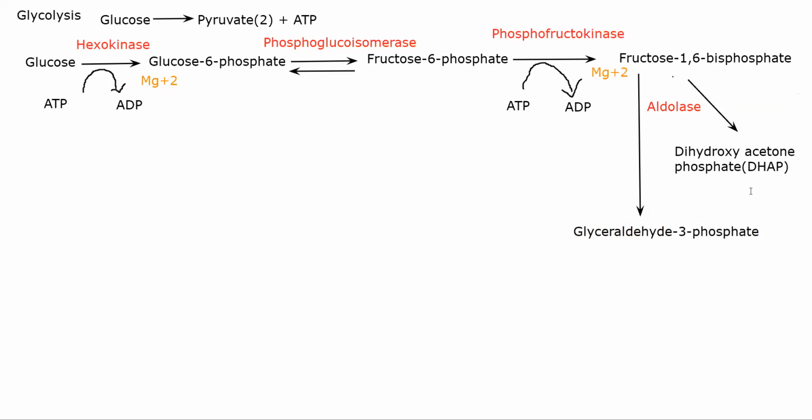All right, and these are interchangeable, meaning both of these are isomers of each other. Let me draw it this way. They are interconvertible. Okay, they are isomers, and if you want to convert these isomers into one another, you will need something called triose phosphate isomerase. Oh dear, I should have done it in red.